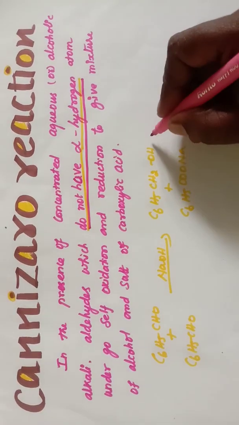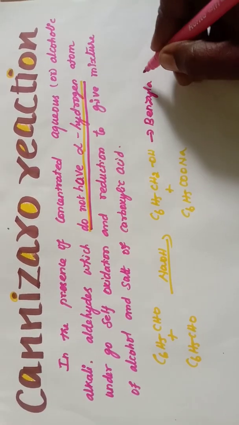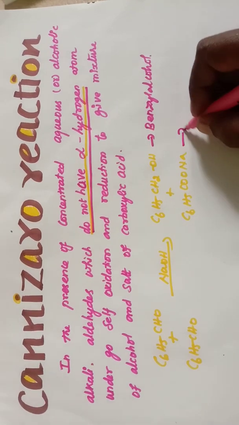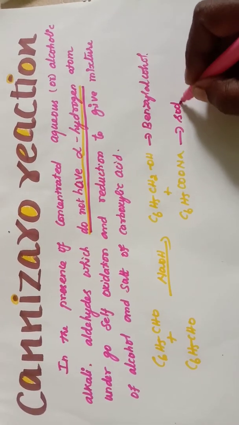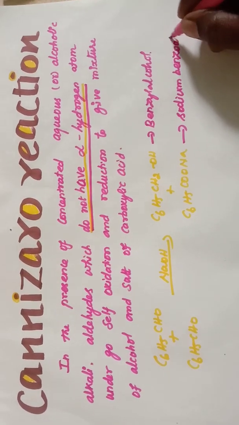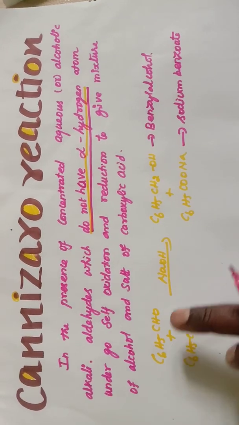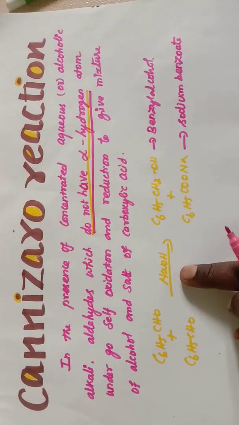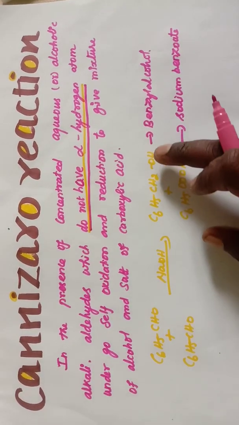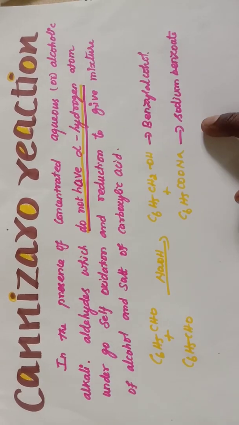This is benzyl alcohol, and this one is sodium benzoate. So two molecules, when they undergo reaction in the presence of sodium hydroxide, one molecule is reduced to benzyl alcohol and one is oxidized to sodium benzoate.